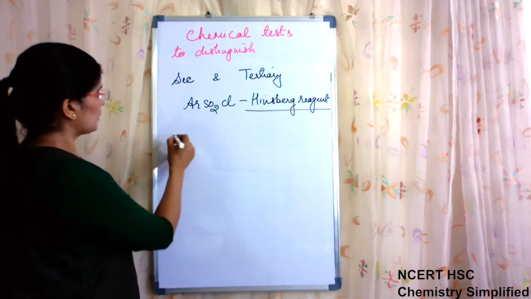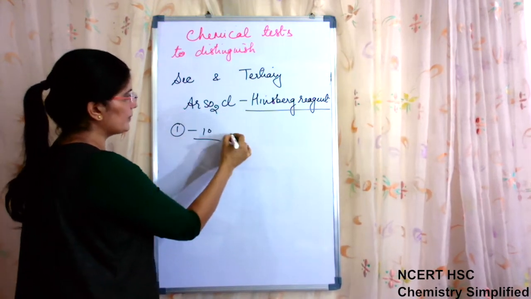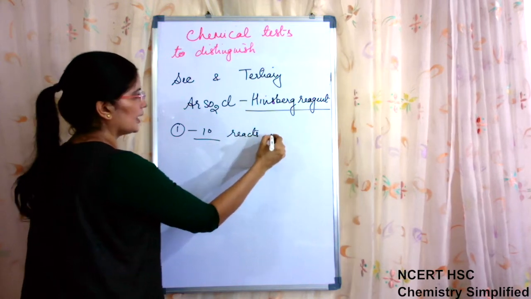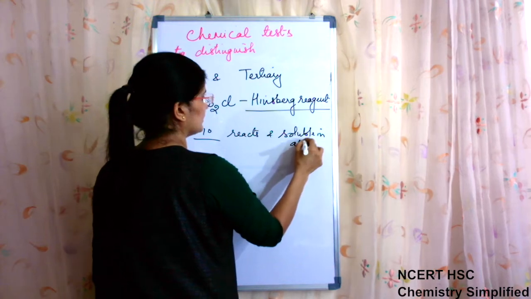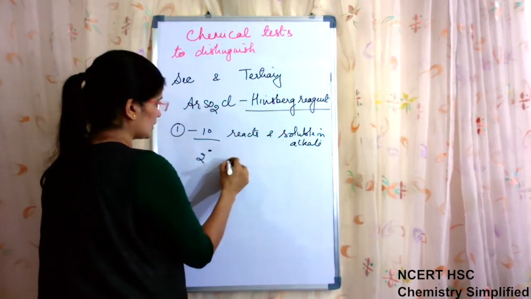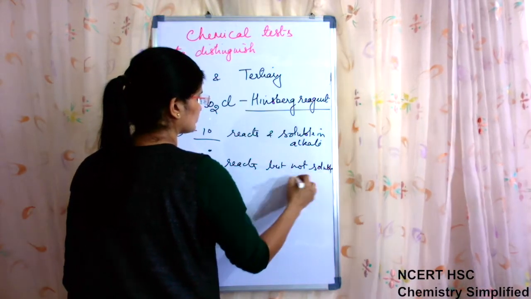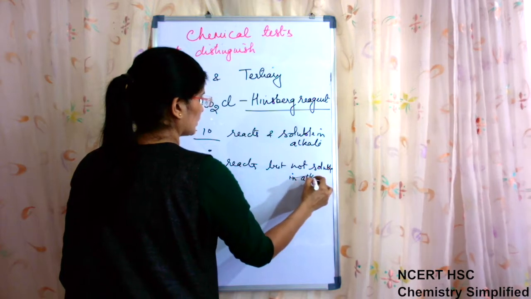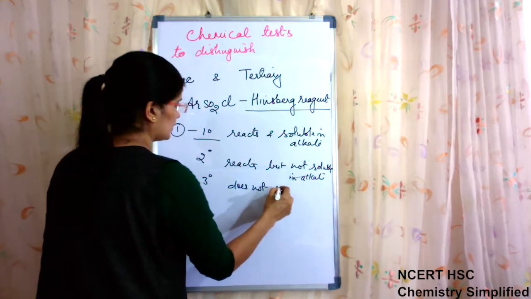How did we do it? With 1 degree, the aryl sulfonyl chloride reacts and the product is soluble in alkali. 2 degree reacts and is not soluble in alkali, and 3 degree does not react.